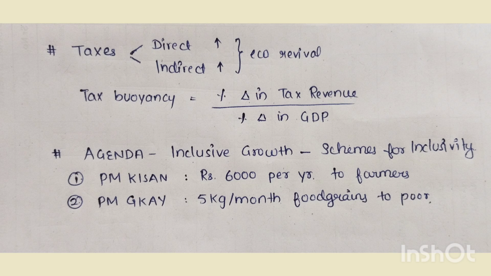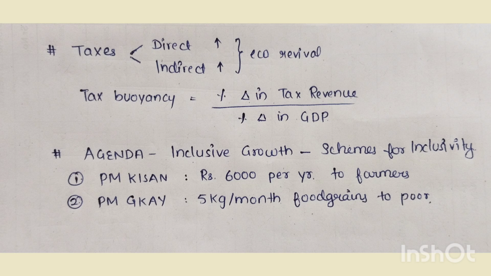Now let us talk about taxes. We all know that there are two types of taxes, direct taxes and indirect taxes. We saw there was economic revival due to an increase in the taxes. Basically, there was a huge contribution of GST to the tax revenue. Now we have an important formula called tax buoyancy. You have to remember this for your exams. This is percentage change in tax revenue divided by percentage change in GDP.